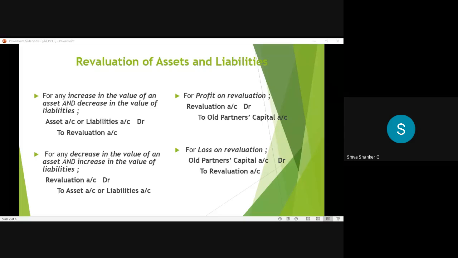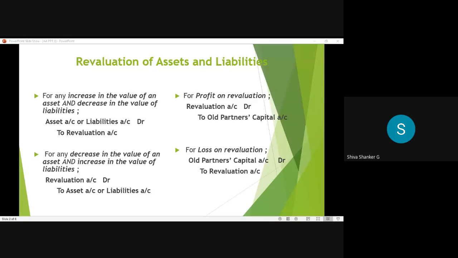For profit on revaluation account, when the revaluation account shows a credit balance, it means the credit side is more than the debit side, right? So when the credit side is more, we take the same balance on the debit side and deduct the debit side amounts. Then on which side do we get the balance? The debit side only, no? So the debit side balance is called profit. So the profit balance we get on the revaluation account debit side.